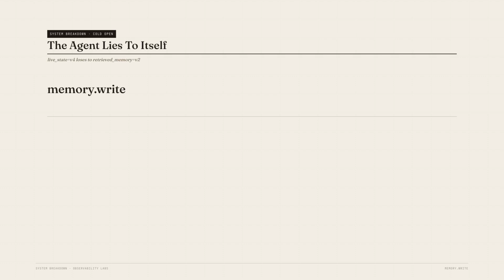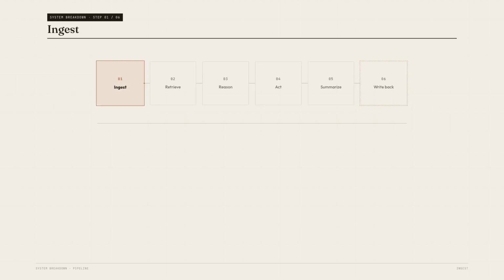Your agent is not just retrieving stale memory. It is learning from it, acting on it, and writing the mistake back as fresh context. Long-term memory feels like storage until the agent can write to it. Then it becomes a loop.